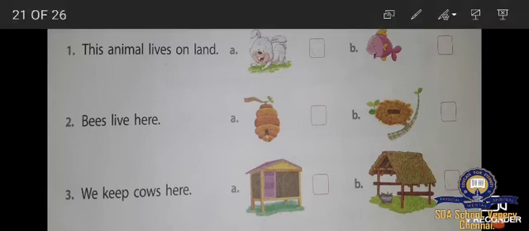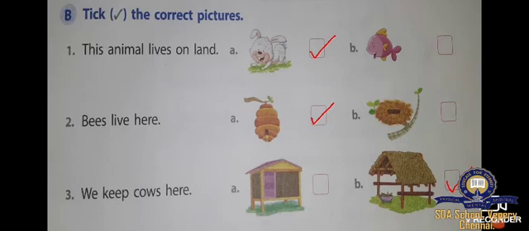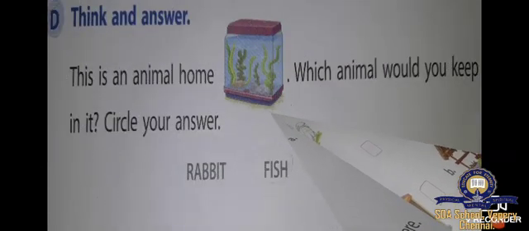Shall we do this? The animal that lives on land is a rabbit. Bees live here. Hive. We keep cows here. Shed. Complete this, children. Shall we pass on to the next one?